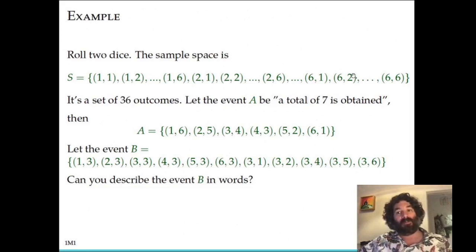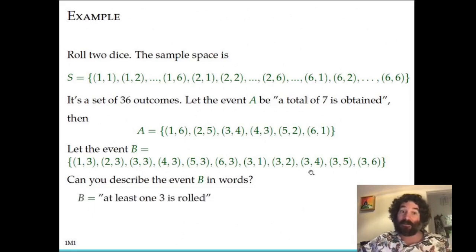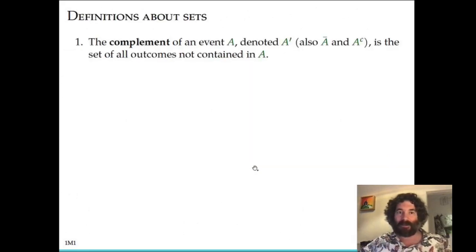And so you can think about what the description of this event would be in words. I'll give you 1 second to think about it. You can pause the video if you want. All right, well, this event would be "at least 1 three is rolled." The thing that's common here is that these are all the pairs of numbers between 1 and 6 where there's at least 1 three. So a 3 comes up on one of the dice.